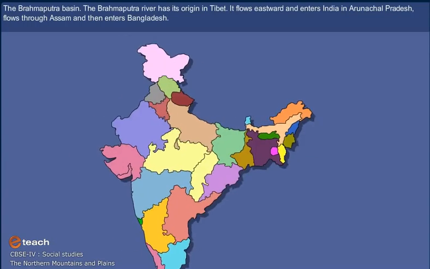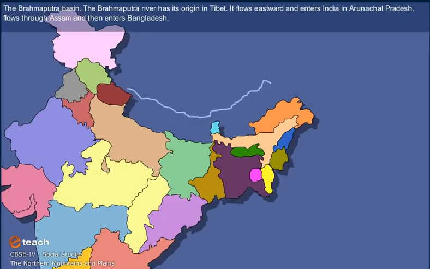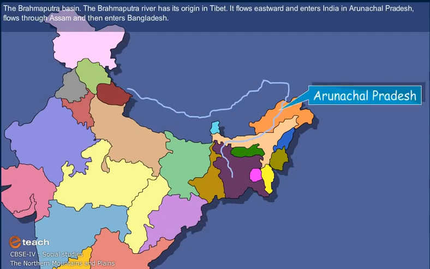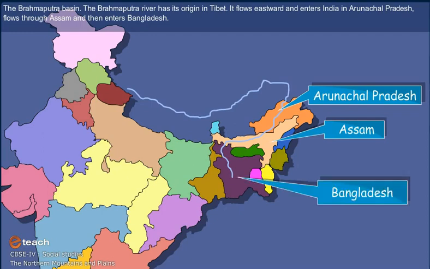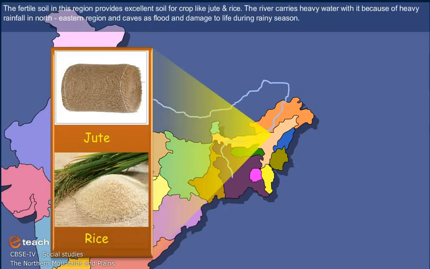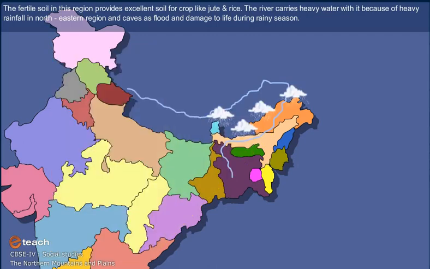The Brahmaputra Basin. The Brahmaputra River has its origin in Tibet. It flows eastward and enters India in Arunachal Pradesh, flows through Assam and then enters Bangladesh. The fertile soil in this region is excellent for crops like jute and rice. The river carries heavy water with it because of heavy rainfall in the northeastern region and causes floods and damage to life during the rainy season.